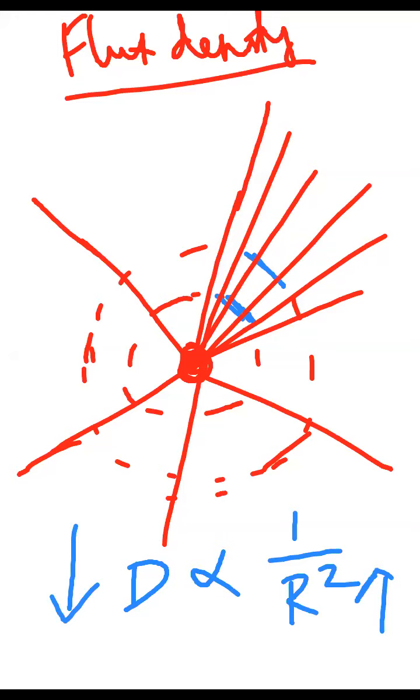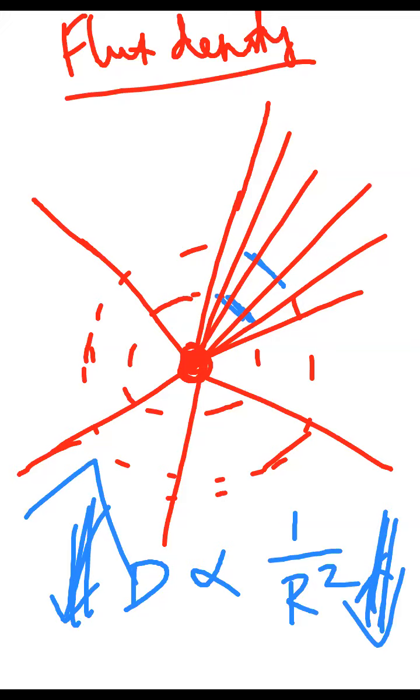You are having some equipment, similar equipment. One fellow is in the smaller circle, one fellow is in the larger circle. Definitely the fellow inside the smaller circle will collect more flux lines as compared to the fellow in the larger circle. That means the fellow who is inside has higher flux density. So as the radius decreases, flux density increases.